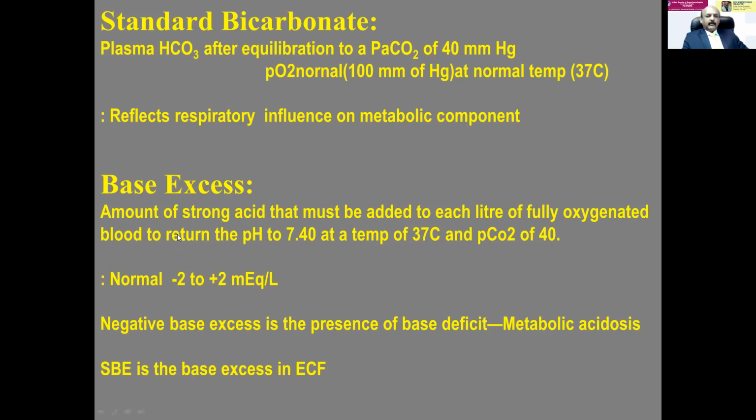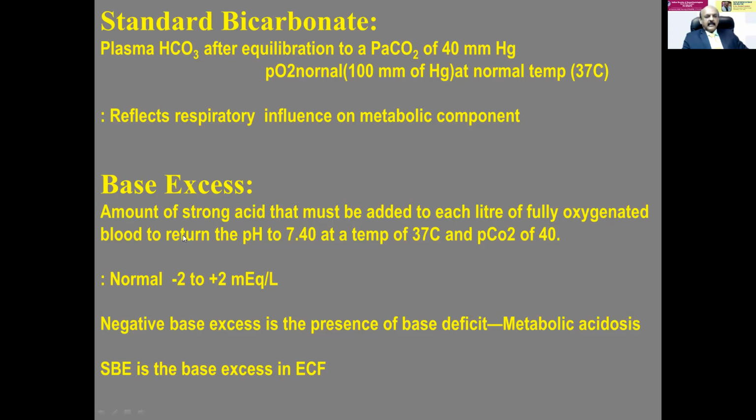And to add to the confusion, instead of saying base deficit, as we have mentioned it as base excess, the base deficit is marked as negative base excess. Negative base excess means there is a base deficit. It happens in metabolic acidosis. Then to add to your confusion further, there will be a standard base excess, SBE.